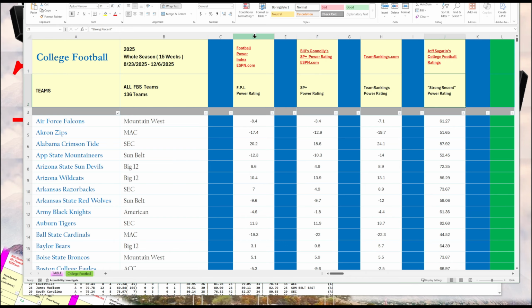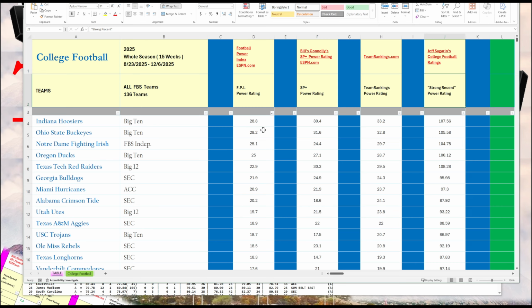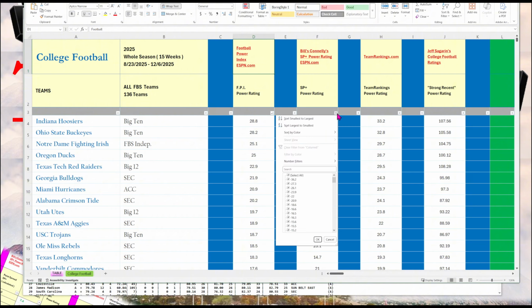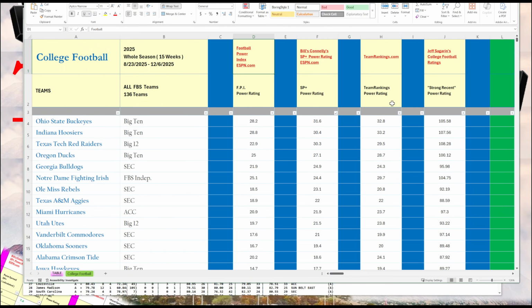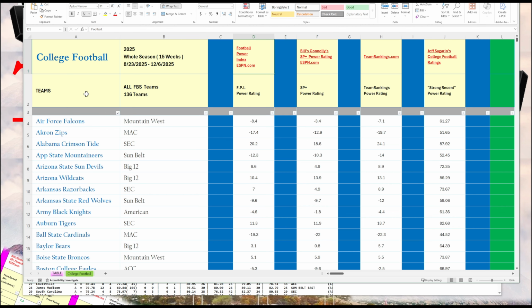So I extracted these power ratings from these web sources and put them here. And what I did here is you can sort. If you want to get the strongest one, you can sort here, FPI, largest to smallest, and you'll get the highest power rating there. You can also sort Bill Connelly, and then also Team Rankings and Jeff Sagarin. And then to reset it, just go back to the first column and sort A to Z.